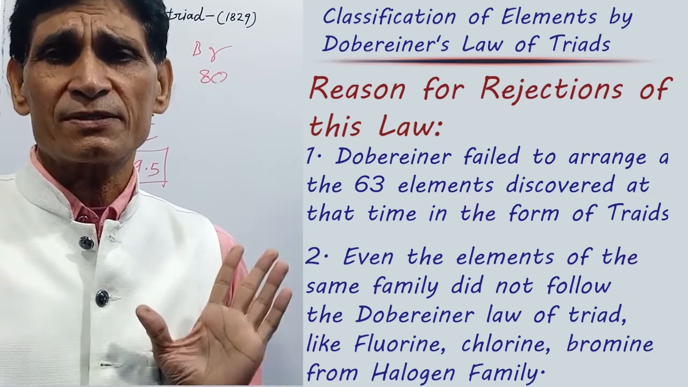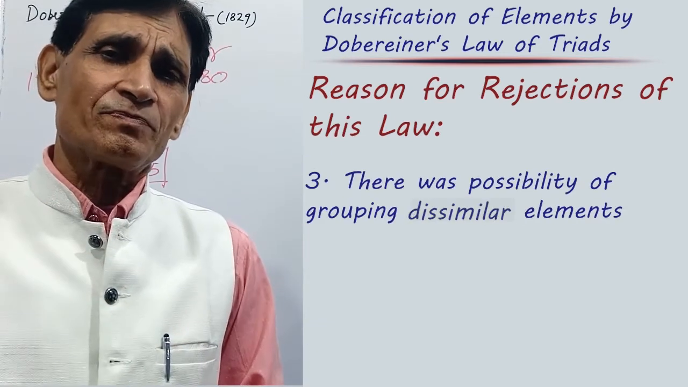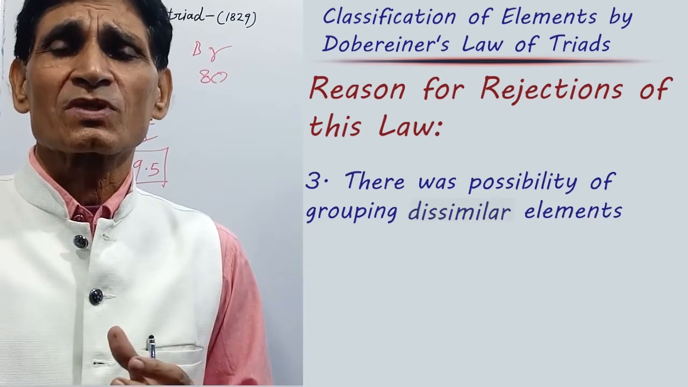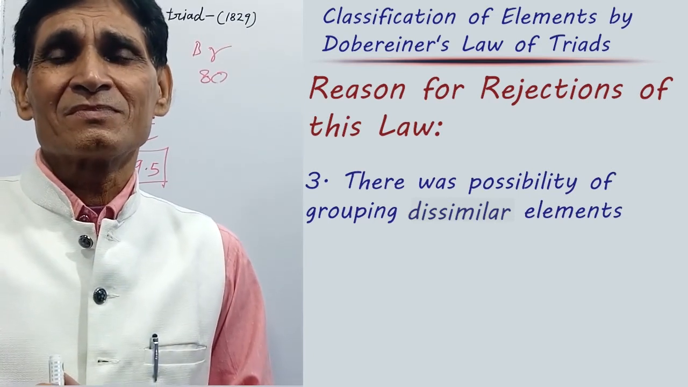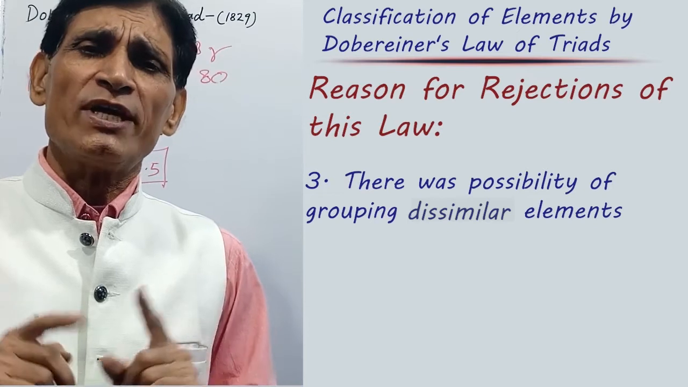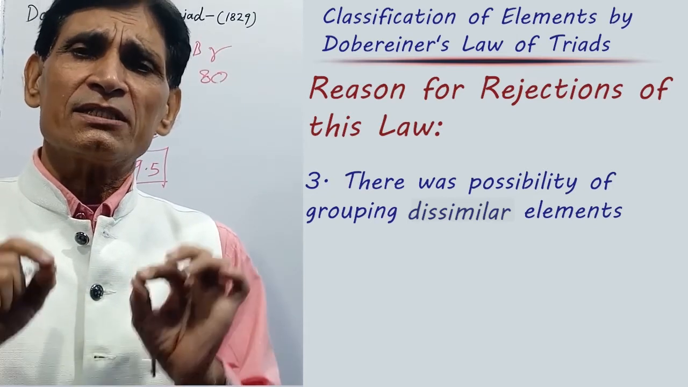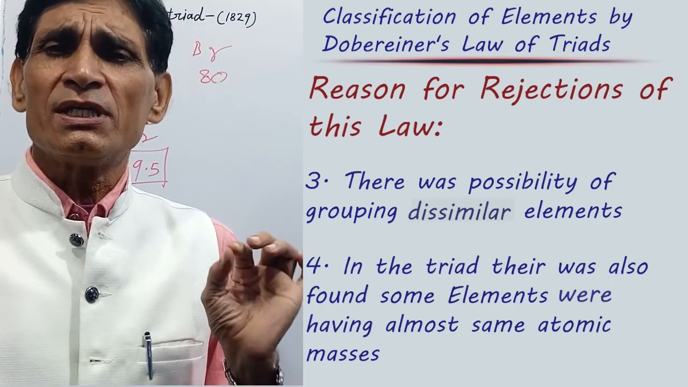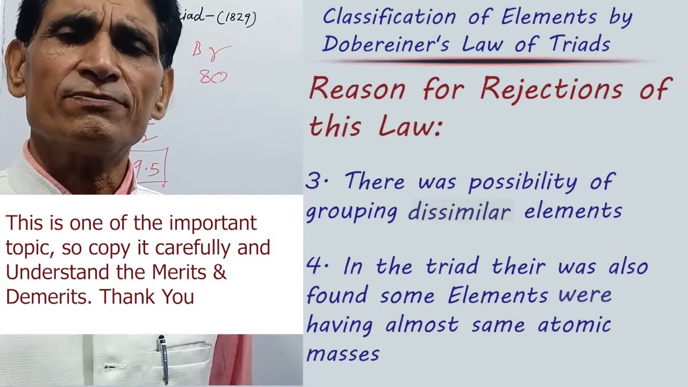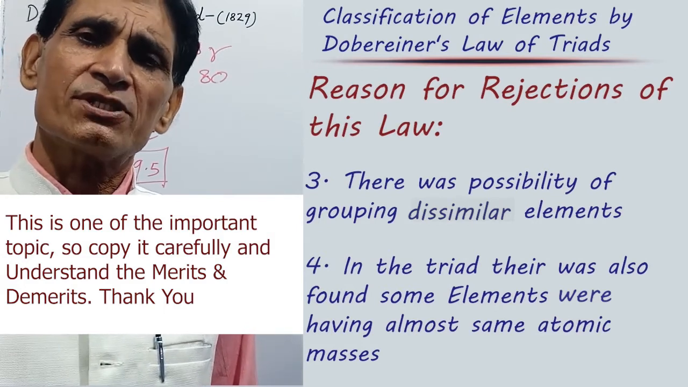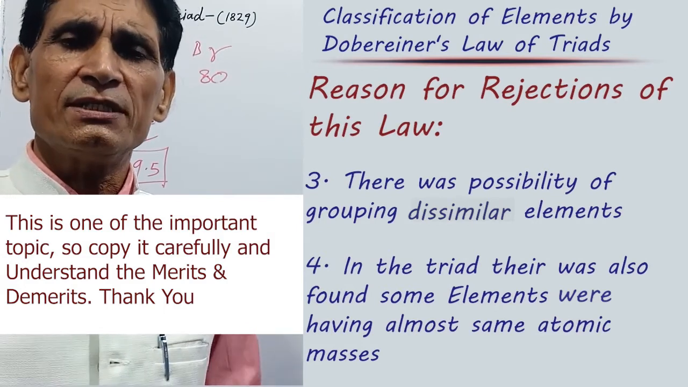Next point, there was possibility of grouping dissimilar elements. And the next important point, in the triads some elements were found to have almost the same atomic masses. This is why Dobereiner's law of triads was discarded, because of these demerits.